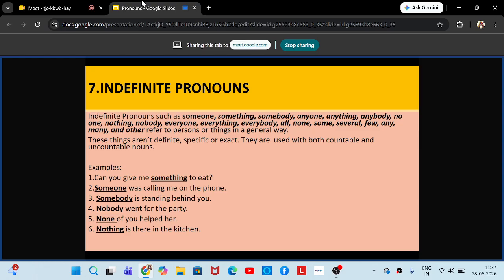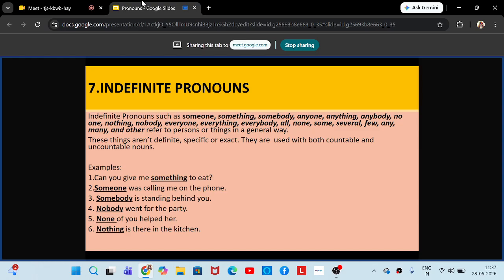Definite means something that is sure, something that is fixed, something about which you are very sure and confident, or something that is already decided. Definite means something that is very particular and specific. But indefinite is something that is not specific or not particular.